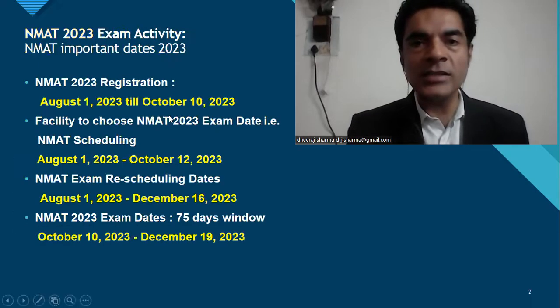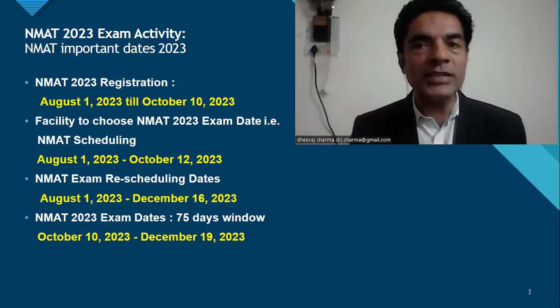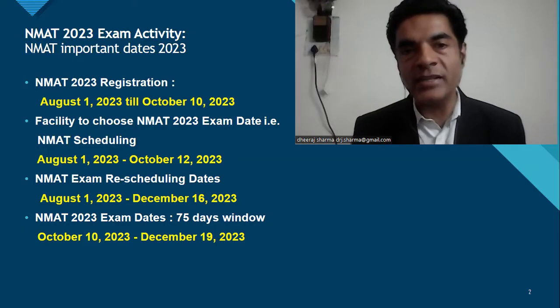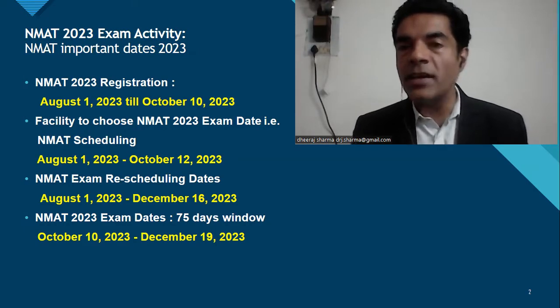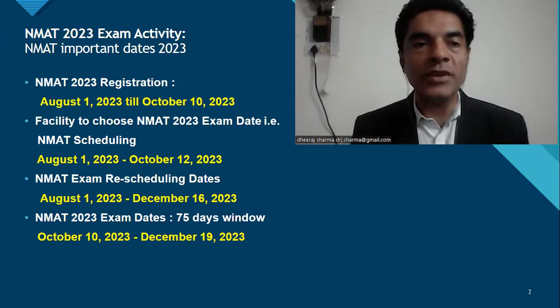So first thing first, let's start with the important dates. As you know, the registration has already started for NMAT 2023. The starting date of registration was 1st of August 2023, and this will go on till 10th October 2023. So the registration window is quite big, and it has started. It will go until October 2023.